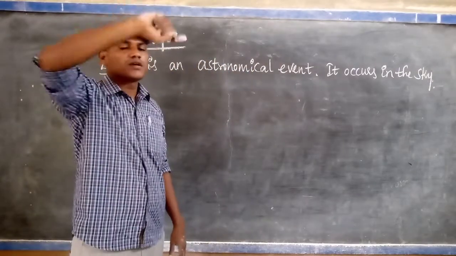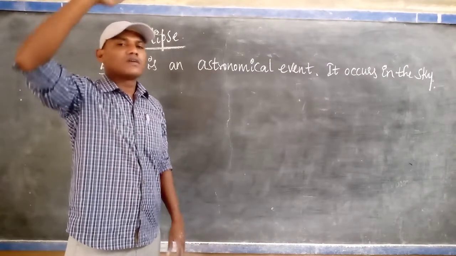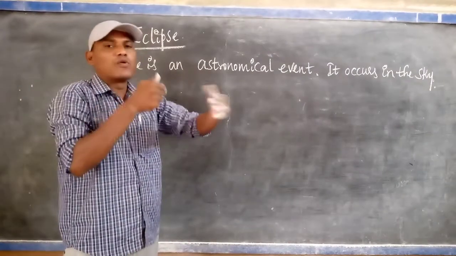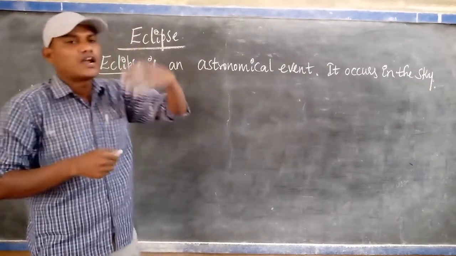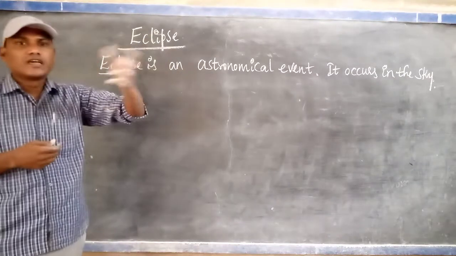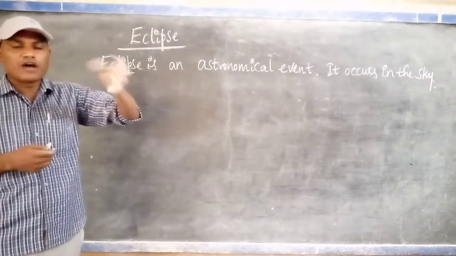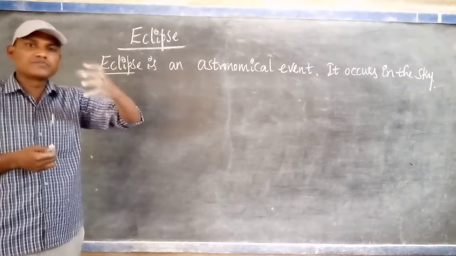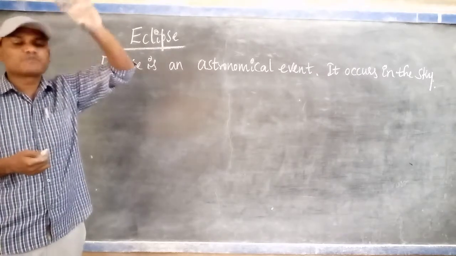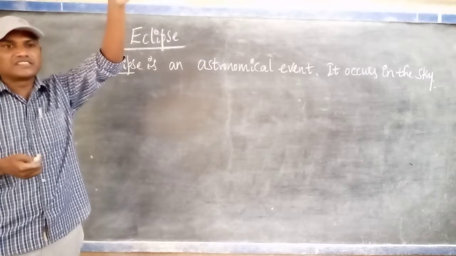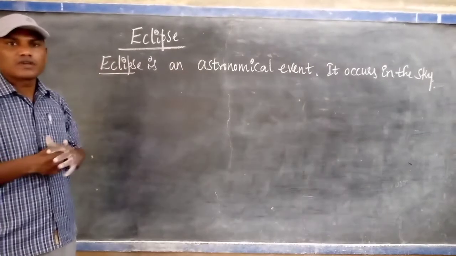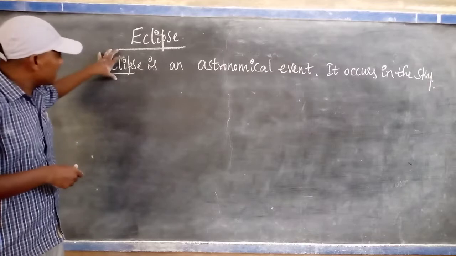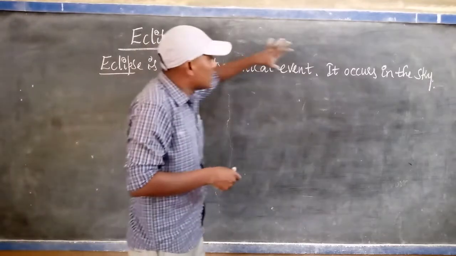Astronomical means, we know, studying the stars and the solar system: what is present, how many planets are there in our solar system, and not only in our solar system, they study space and what objects are present in it. That is called astronomy. That's why an eclipse is an astronomical event.